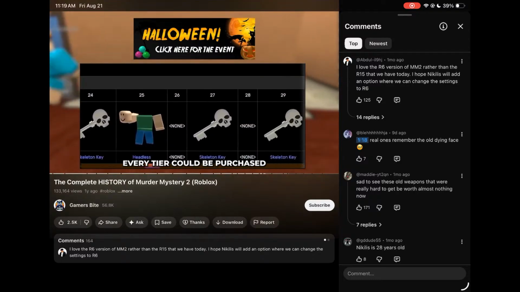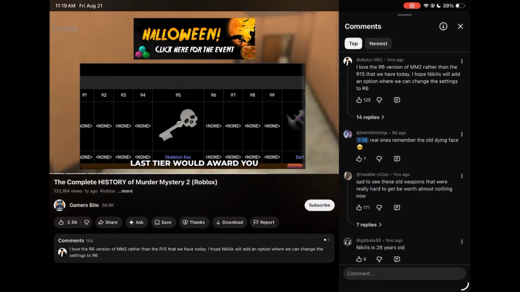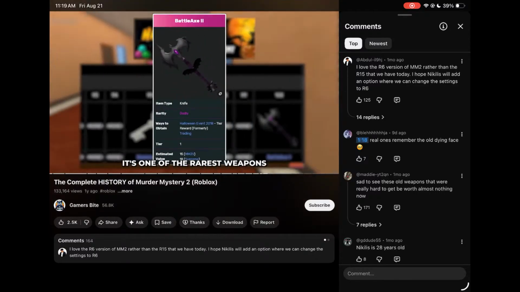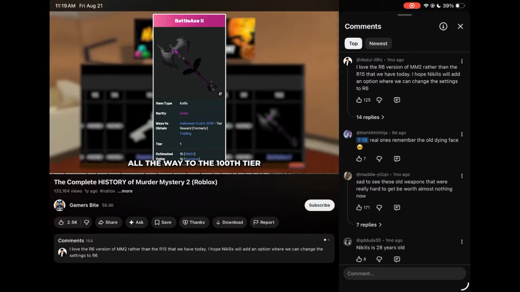Every tier could be purchased for 100 candies that were collected in-game. The last tier would award you with Battle Axe 2. Thanks to the format of the event, it's one of the rarest weapons in the game now, as only a few players grinded all the way to the 100th tier.